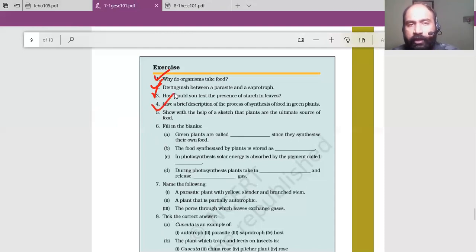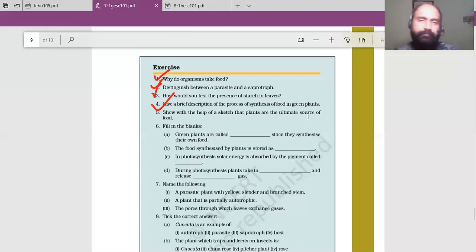Fourth question, give a brief description of the process of synthesis of food in green plants. So basically here you need to explain photosynthesis. Green plants have a green color pigment called chlorophyll. They use this pigment to trap sunlight, and with the help of sunlight and carbon dioxide from the atmosphere, they synthesize their own food. The process is called photosynthesis.